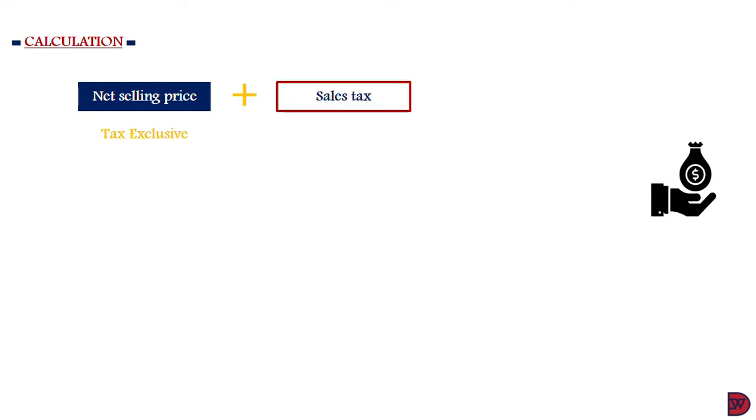Let's now look at the calculation of sales tax. We first have the net selling price, which is the tax exclusive amount. That is the original selling price which the business intended to sell its products or services. Then we have the sales tax. The addition will arrive at the gross selling price, which is also known as the tax inclusive amount. For calculation purposes, the net selling price is always deemed to be 100 because that is what the sales tax is supposed to be calculated upon.